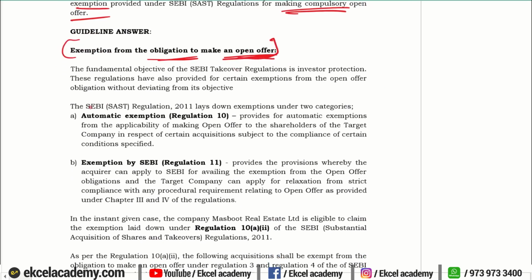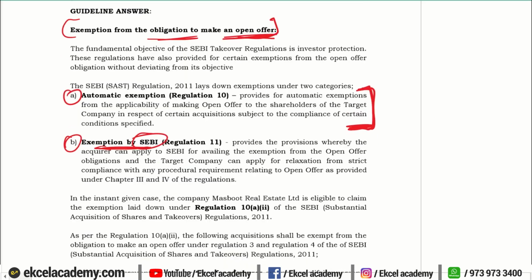What are the exemptions? We know that there are two. One is automatic and one is exemption by SEBI. Here, if automatically you fall under the conditions, you don't have to take prior permission. You will get the applicability. But there are certain cases where you have to make an application to SEBI, and if your application is valid, they will allow you the exemption.